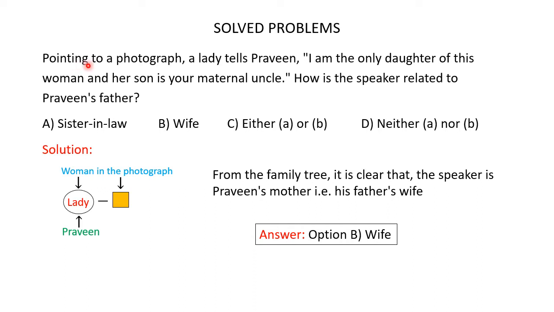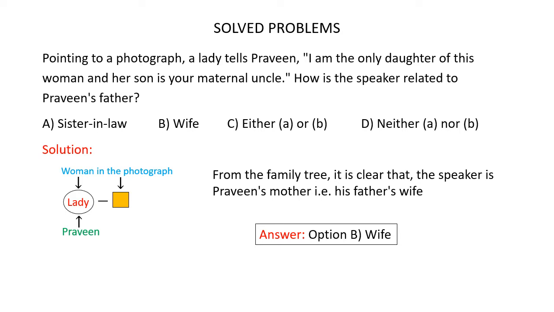Pointing to a photograph, a lady tells Praveen, I am the only daughter of this woman and her son is your maternal uncle. How is the speaker related to Praveen's father? Here you are given four options and you have to find out which of these options is the correct one. So here you are asked to find out how the speaker is related to Praveen's father. To do that, first you have to draw a family tree for the relations given in the question.